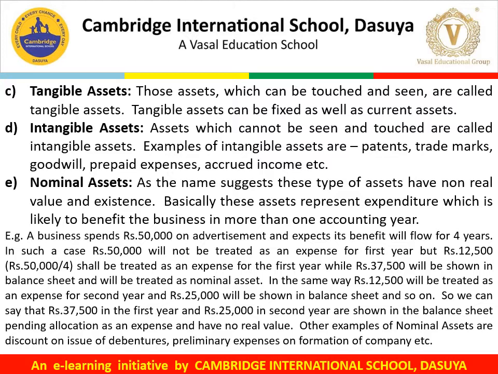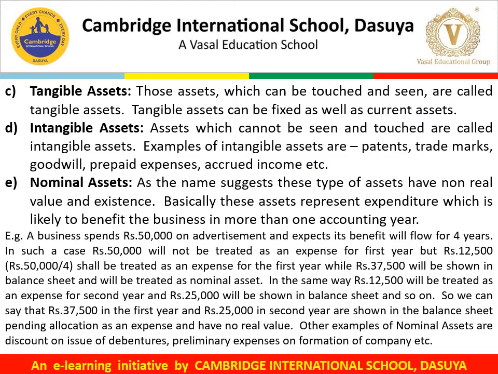Next is nominal assets. As the name suggests, these types of assets have non-real value and existence. Basically, these assets represent expenditure which is likely to benefit the business in more than one accounting year. Let us take an example.